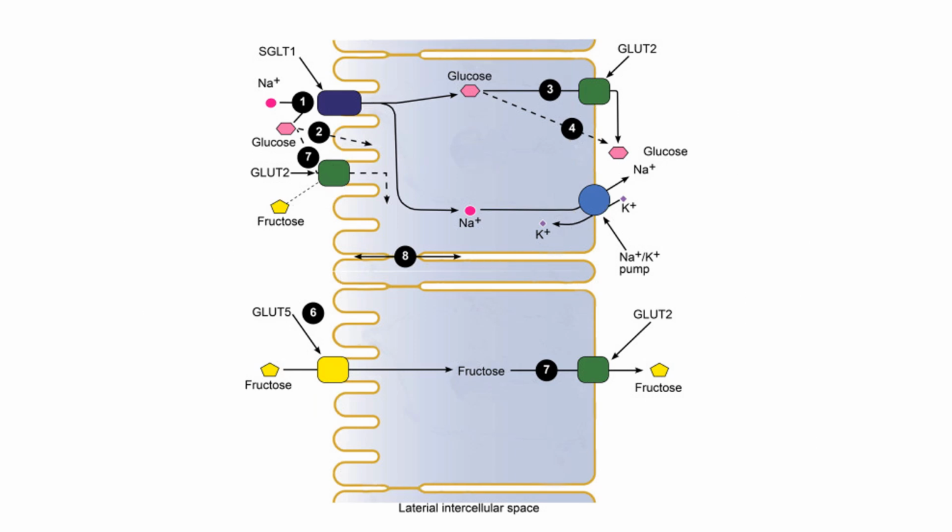First of all, the di and polysaccharides that you consumed, within the small intestines, through enzymes like amylase enzymes and all sorts of different enzymes, are going to be broken down into individual monosaccharides. So sucrose, for example, will get split into glucose and fructose monosaccharides.